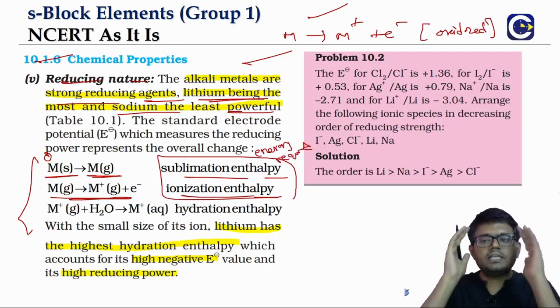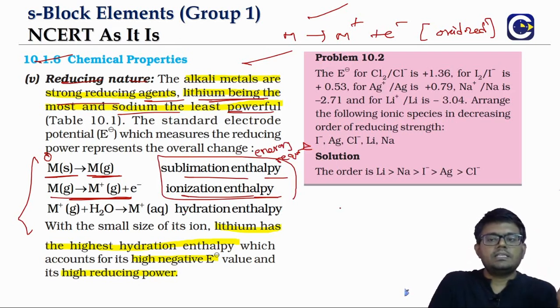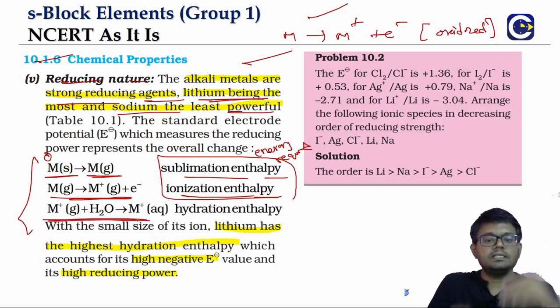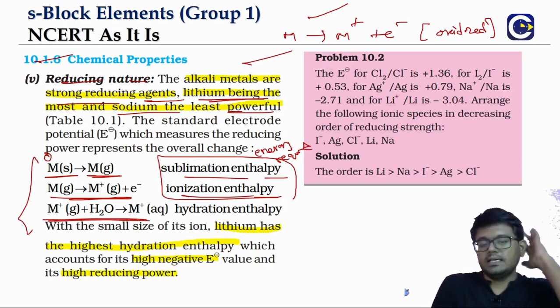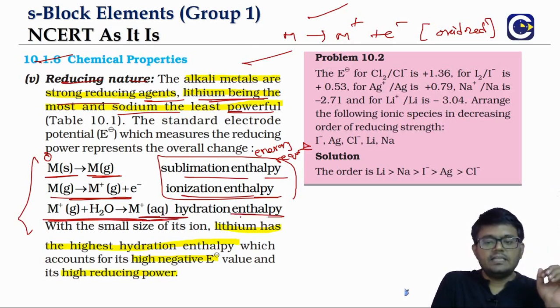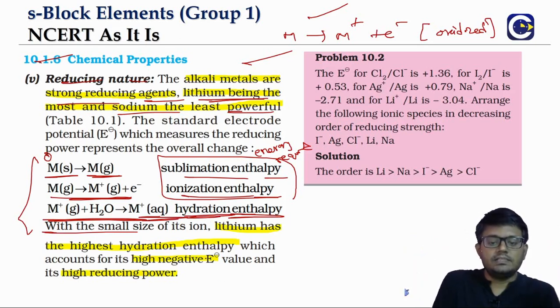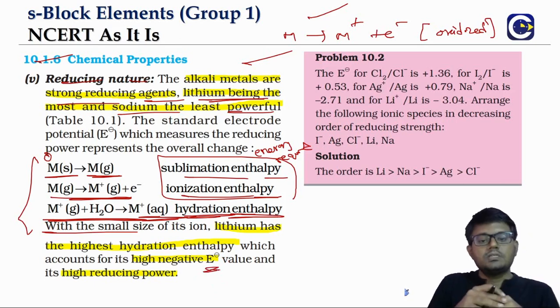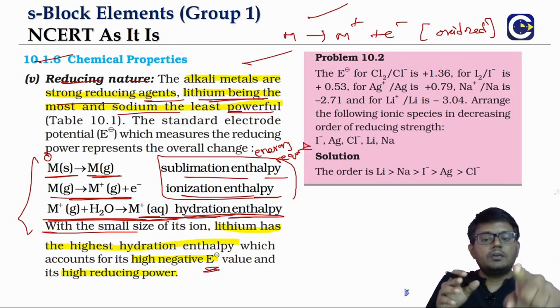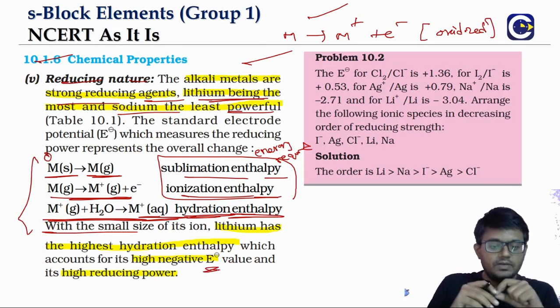Now we should not think that the reducing nature is determined only by these 2 steps. There is a third and powerful step, that is the hydration. When these metal ions are getting hydrated, energy is released. That's what we call the hydration enthalpy. How strong a metal is in terms of reducing nature, the way we calculate these reduction potential values, depends primarily upon the hydration enthalpy values.